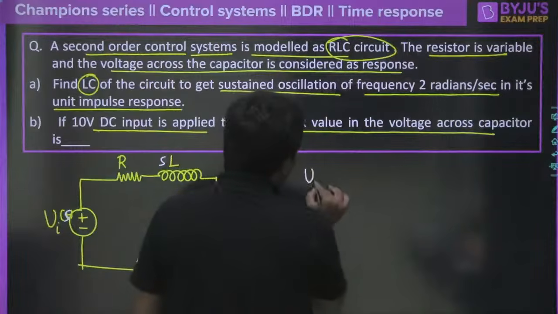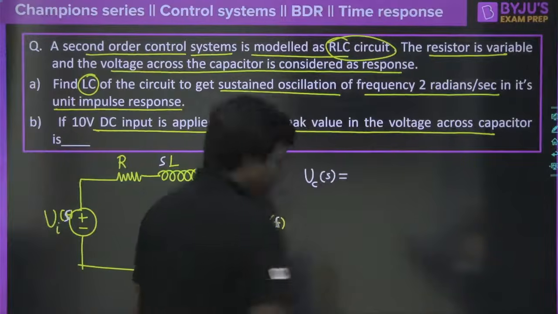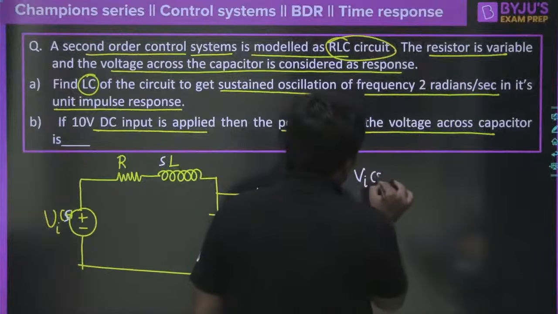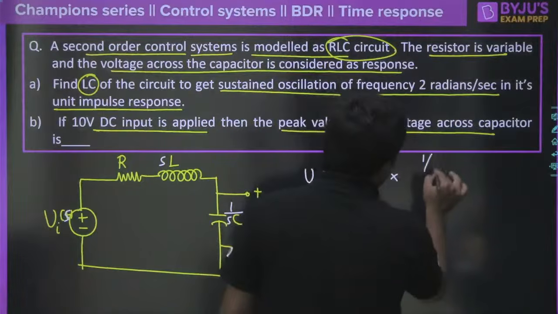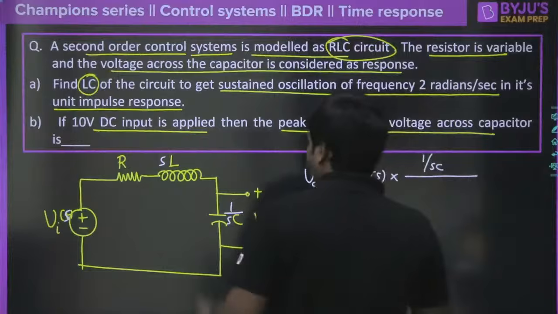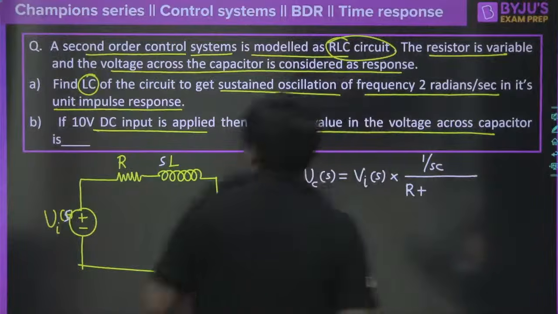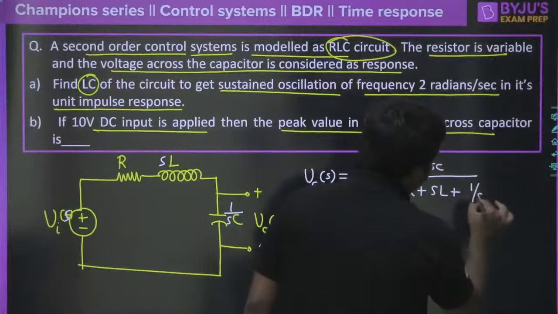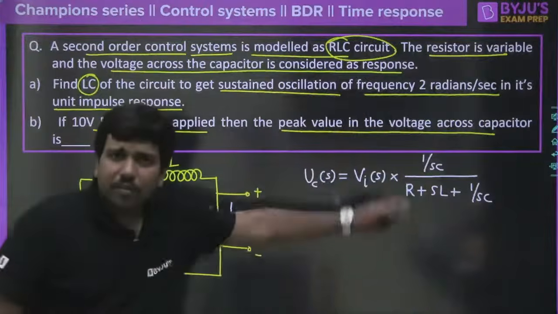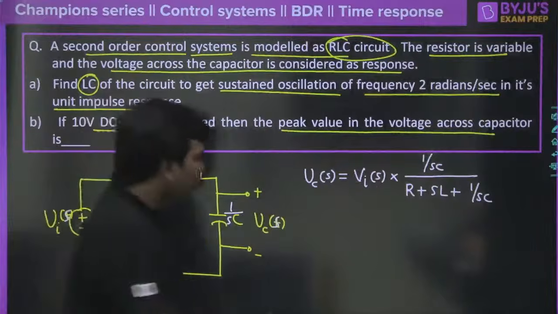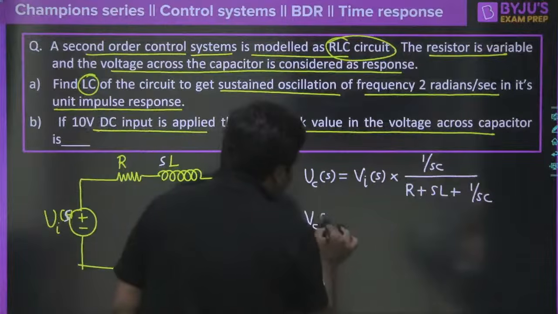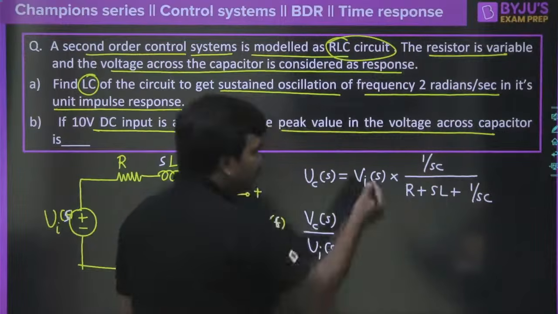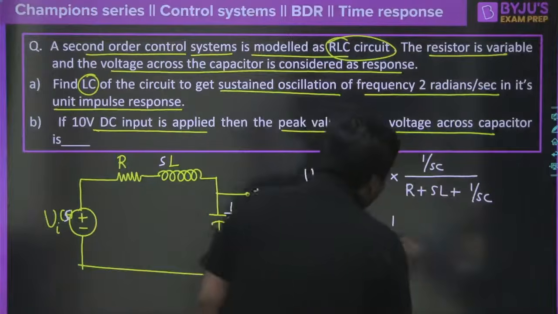So how should I write now? VC of S, the voltage across the capacitor in the Laplace domain, is equal to the total supply voltage VI of S times the impedance of the capacitor, 1 by SC, divided by the total impedance, R plus SL plus 1 by SC. This is the simple voltage division rule. Now the transfer function required is VC of S by VI of S. If you rearrange this, I am sure you will get the following.